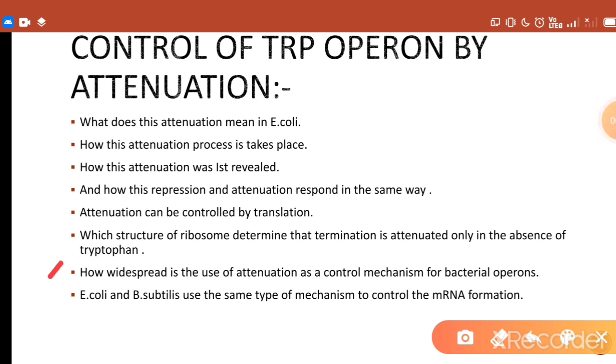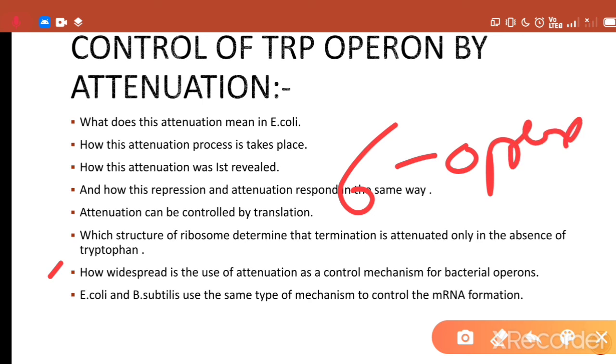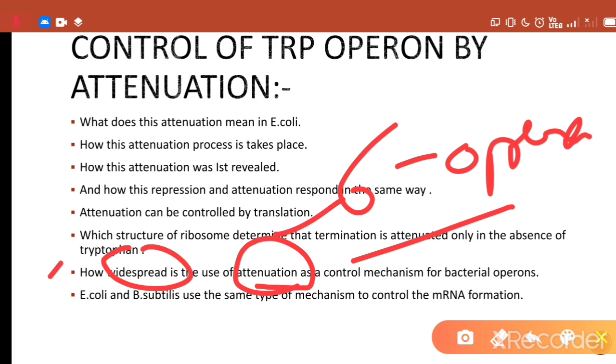Now come to our next point: how widespread is the use of attenuation as a control mechanism for bacterial operons? Attenuation control is used in at least about 6 operons that code for enzymes concerned with the biosynthesis of different amino acids. So this attenuation mechanism is widespread.